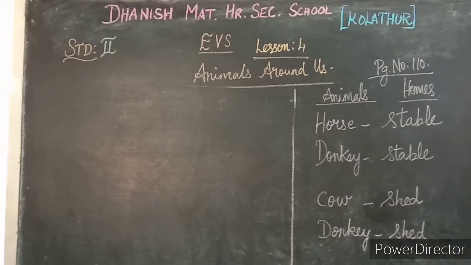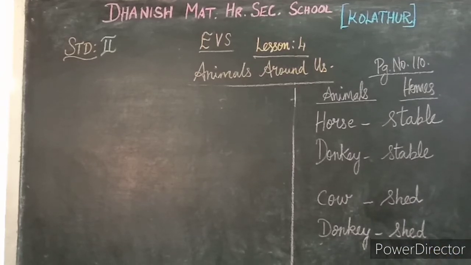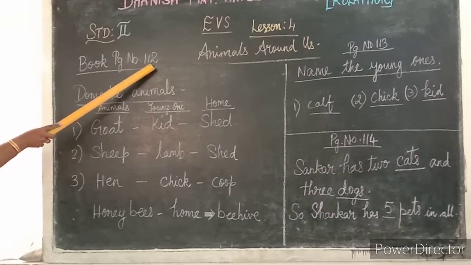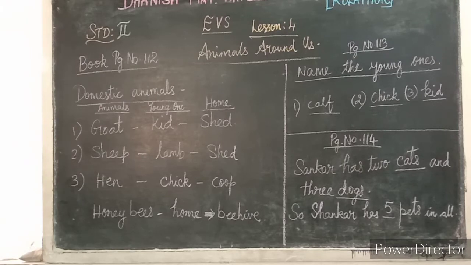Okay children. Next we are moving on to page number 112. Now children, take your book, page number 112. Here we are going to see domestic animals, that is, animals that give us what and all. See your book. Some domestic animals give us food items like milk, eggs, meat and honey. Some give us wool and leather. That's what we are going to see.